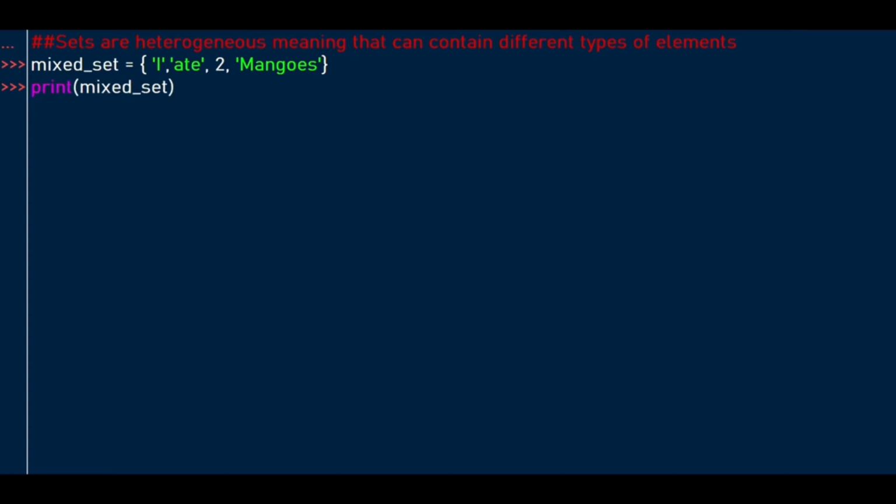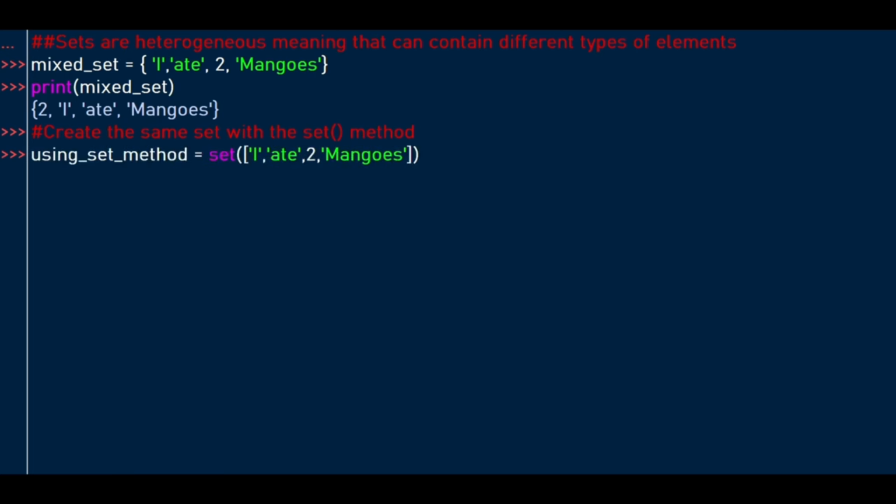Let's print our declaration. Then we can also create the same set using the set method as demonstrated earlier. On the print, we get a similar result, but as you can see, sets are unordered, meaning the elements in a set do not occupy a fixed position.